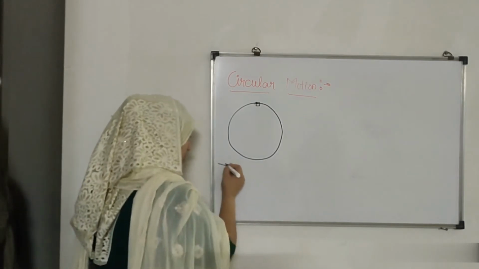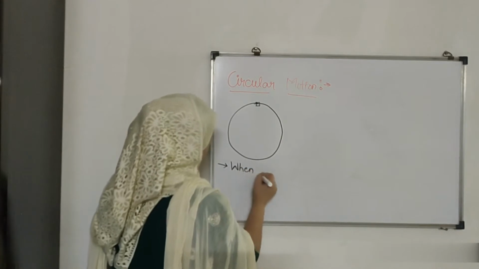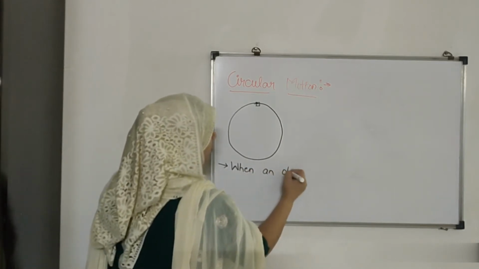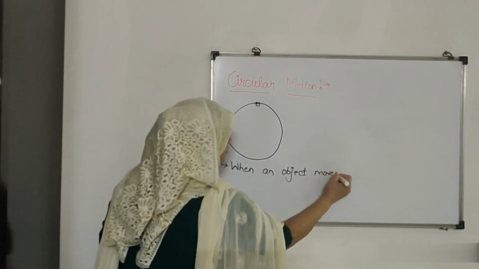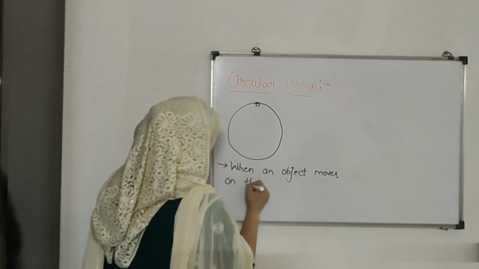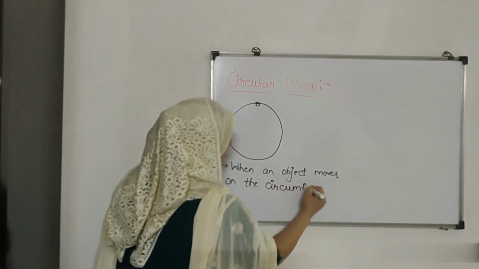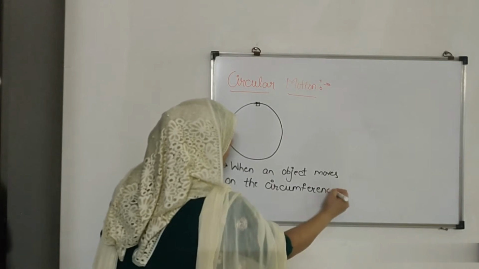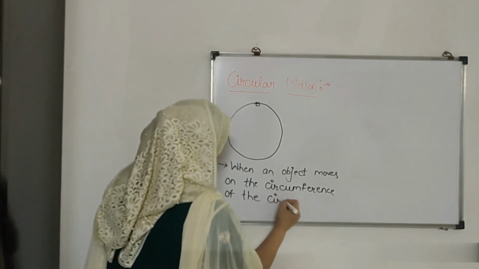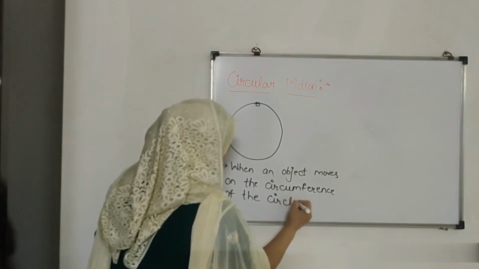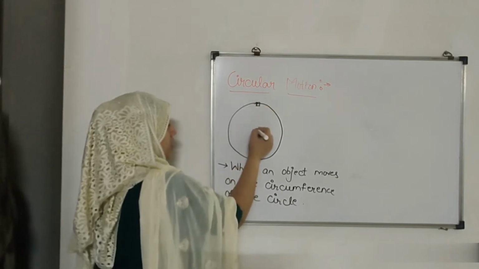So what does my definition of circular motion become? When an object moves on the circumference of a circle, it is known as circular motion. See, this object is moving around the circle.